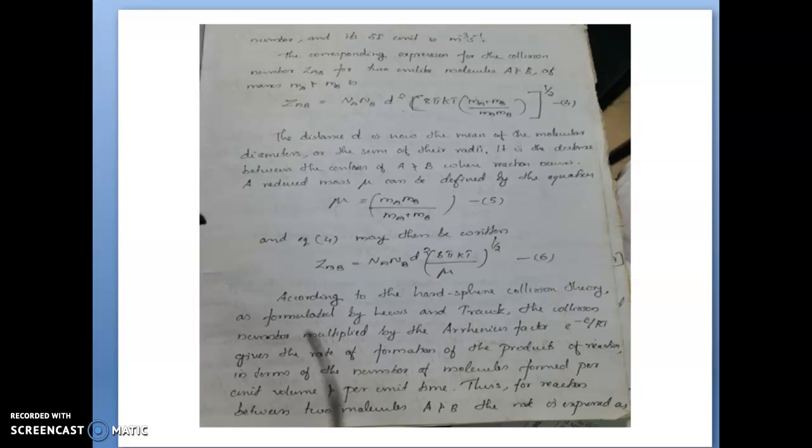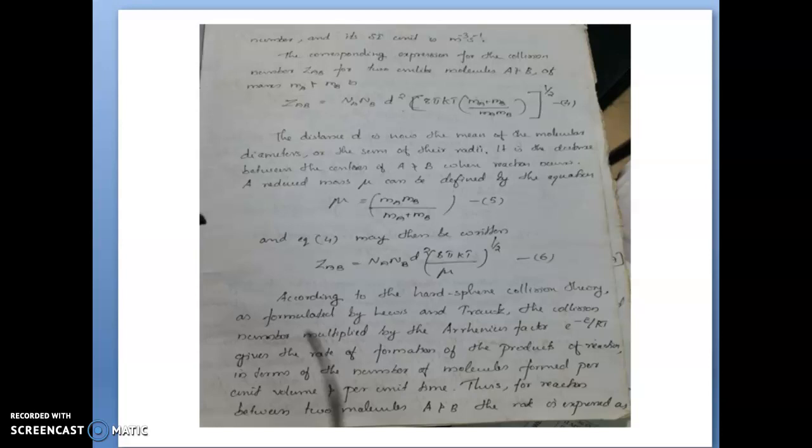If there are two types of gaseous molecules, then it will be ZAB. The masses of these molecules are considered as Ma and Mb. So ZAB will be equal to Na into Nb into d square (8 pi kT into (Ma plus Mb) by Ma Mb) raised to half. The distance d is now the mean molecular diameter or sum of the radii, that means the distance between the centers of A and B when the reaction occurs.